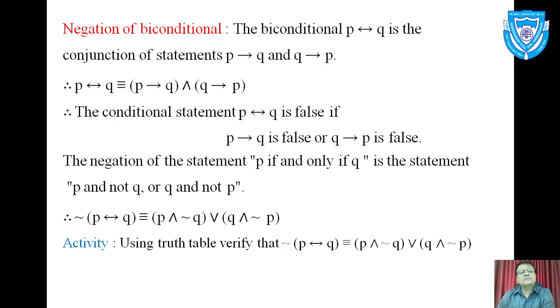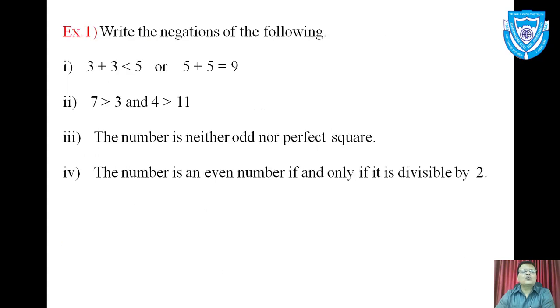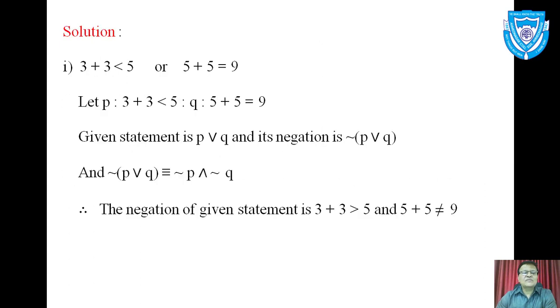I will skip this slide. I will move to examples. Write negations of the following. 3 plus 3 is less than 5 or 5 plus 5 is equal to 9. Now do not look at the truth values of the statements, whether equations are right or wrong. We have to write negation. So first sentence I will read again. 3 plus 3 less than 5 or 5 plus 5 is equal to 9. Its negation is,